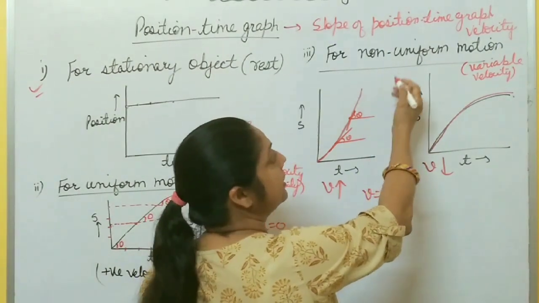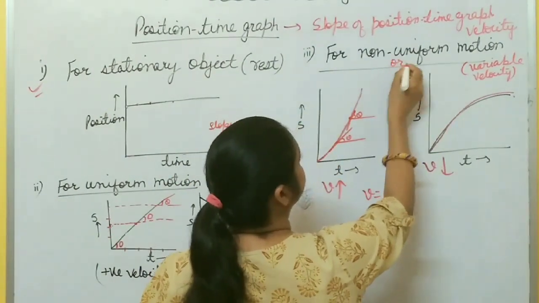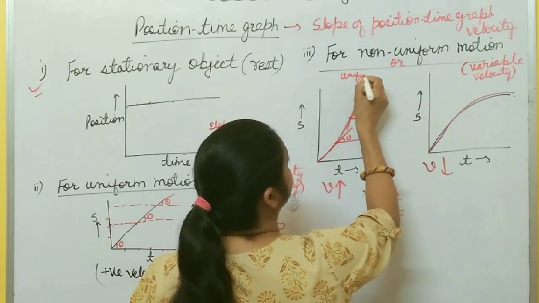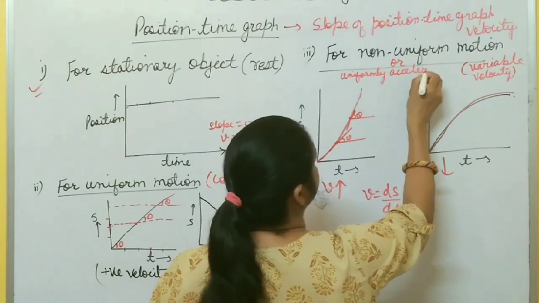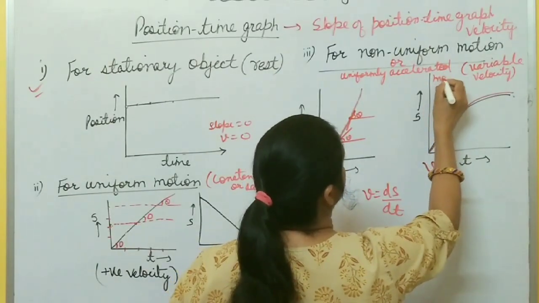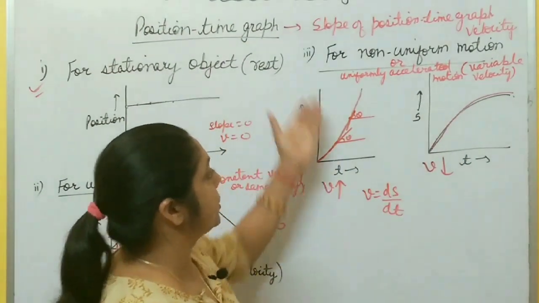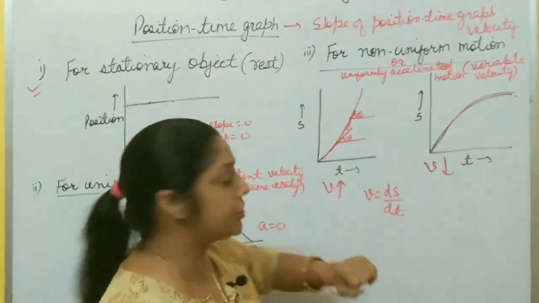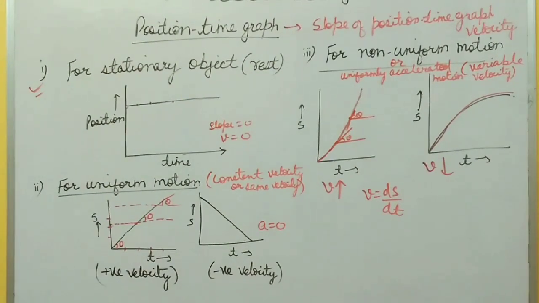So this one is the position-time graph for non-uniform motion, and you can also say for uniformly accelerated motion, because it has some acceleration also. So sometimes a 1-mark question may ask you to draw the position-time graph for uniformly accelerated motion, then you have to draw this position-time graph. Okay, hope it's clear to all of you. Please take a screenshot. Then we'll move to the next point, that is the velocity-time graph.